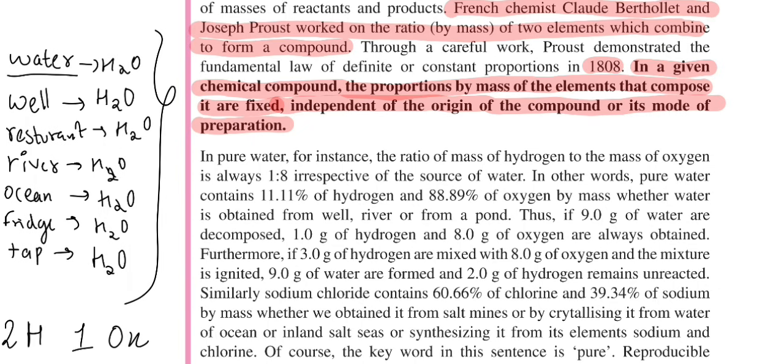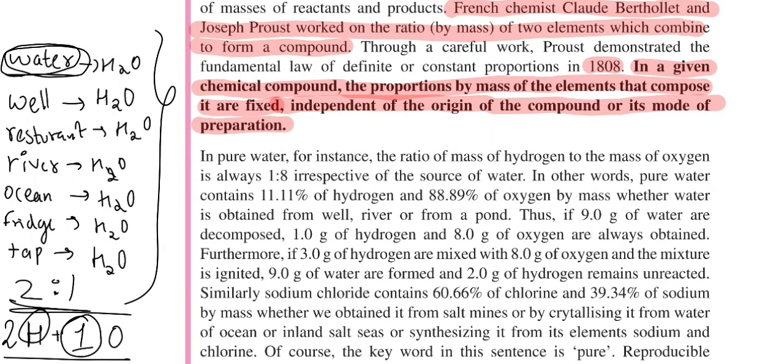Basically, the law states that the ratio of elements in a fixed compound, so the ratio of hydrogen and oxygen in water, is the same regardless of the origin. Anywhere you take water, it has the same ratio, which is 2:1, 2 hydrogen to 1 oxygen. Wherever you go in the world, water will be made up of the same amount of hydrogen and the same amount of oxygen. This applies to all fixed compounds.